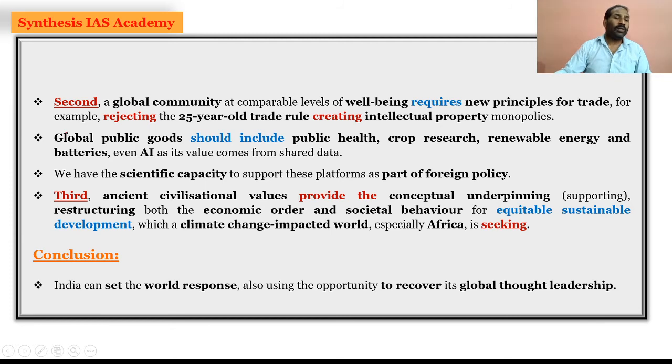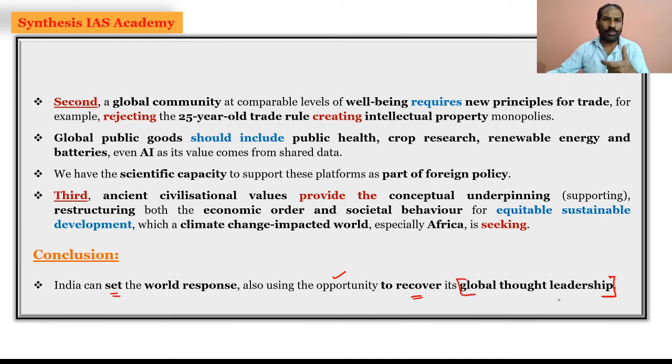And now we will conclude by making a statement that India can set the world response. So what is our world response now? We need to have multilateralism in the Cold War. So when we need multilateralism in the Cold War, India can set world peace, and also use the opportunity to recover its global thought leadership.